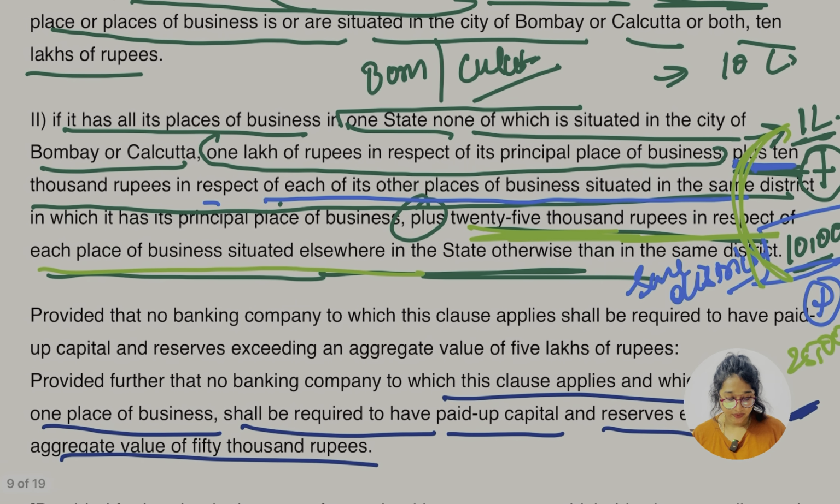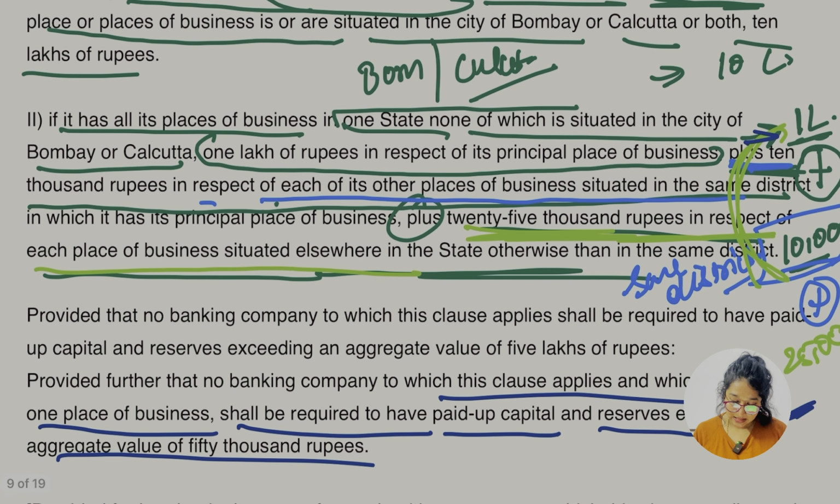Now let's say it has all its places of business in only one state. In that case it is going to be 1 lakh, but not Bombay and Calcutta, none of which is situated in Bombay and Calcutta. Hope you are getting my point. So yes, the minimum is going to be 1 lakh plus 10,000 additional for the place of business which is in the same district, other than Bombay and Calcutta, I told you.